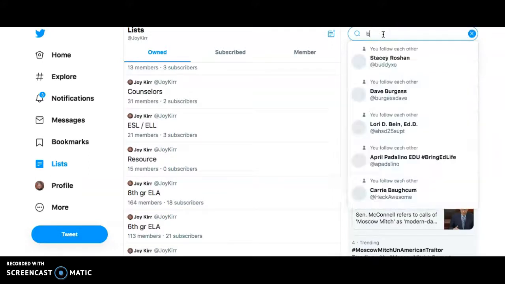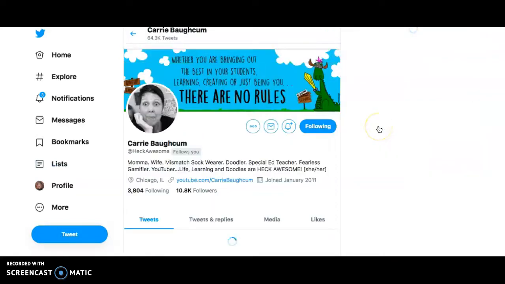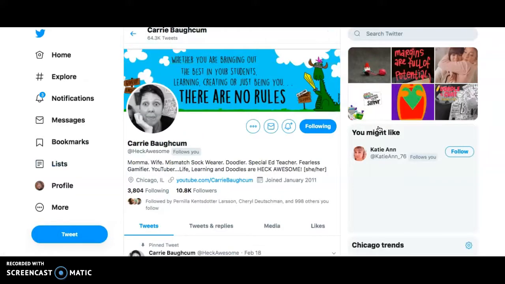I don't know if she'll see this, but she is one I want to see on Sundays, Tuesdays, and Fridays at least. You know, sometimes I catch her tweets, sometimes I don't. So then I go to this little button. I'm back on Twitter, but you can do this on TweetDeck as well.